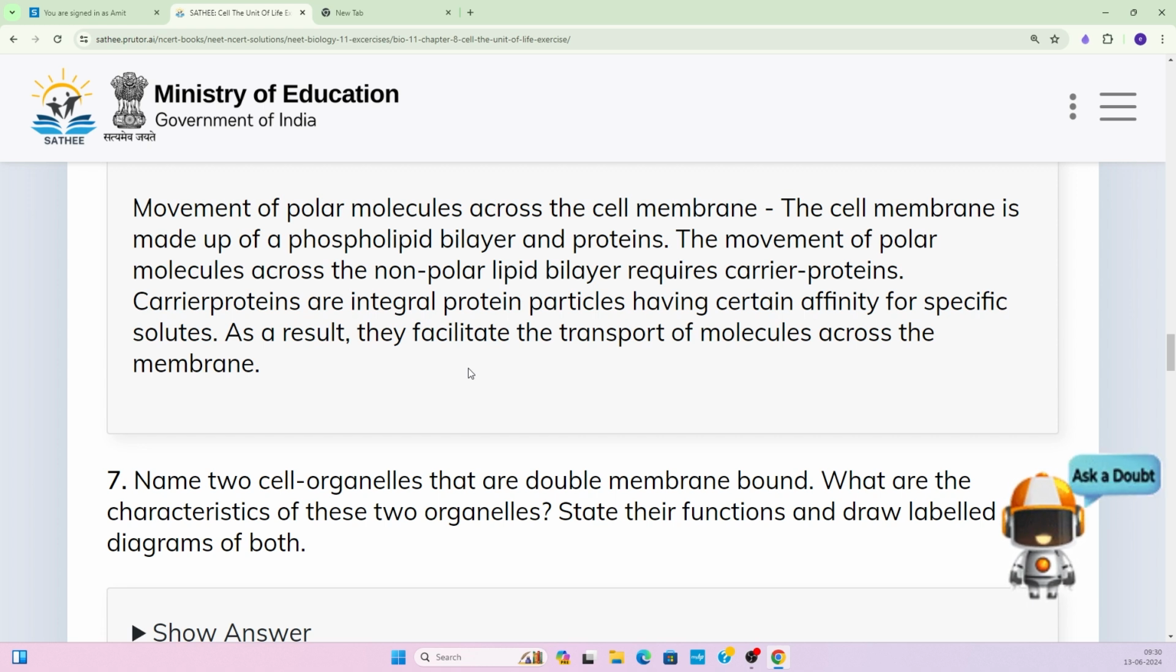Okay. So polar molecules are moving across the plasma membrane through the carrier proteins. Non-polar or neutral molecules move across the plasma membrane through the simple diffusion process. In this question, only these two things are asked. But if sometimes it is asked how hormones move, hormones are basically made up of lipid, so they can move easily through the lipid bilayer, right?